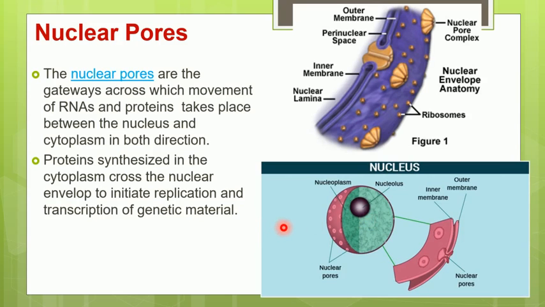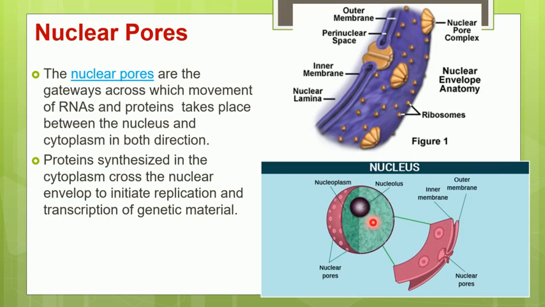There are certain proteins which are required inside the nucleus for the DNA replication and transcription process. These proteins are actually synthesized in the cytoplasm of the cell, and then they enter through the nuclear pores and go inside the nucleus.